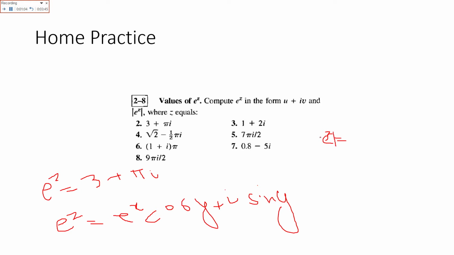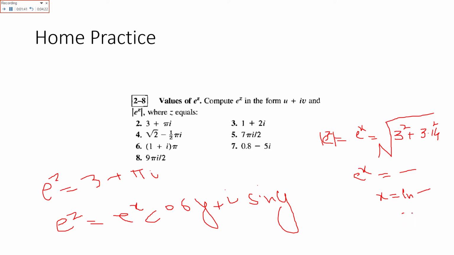The mod of the exponential function is equal to e raised to power x, and that is equal to the square root of 3 squared, for this first question, plus 3.14 squared. Whichever value comes is e raised to power x. So here you can find x, which is equal to ln of this value. Here you have the answer.